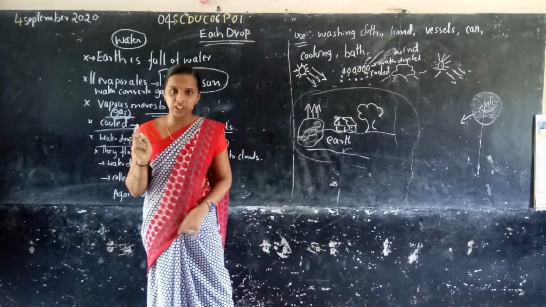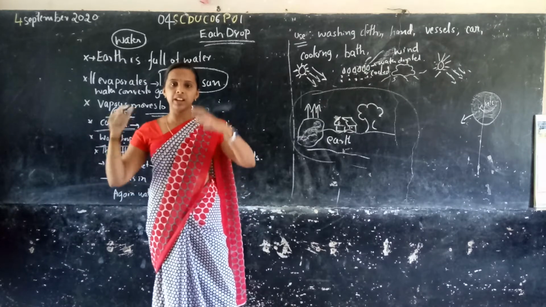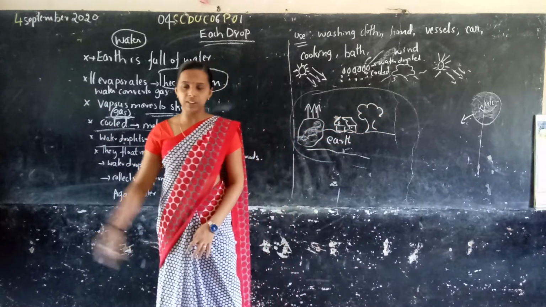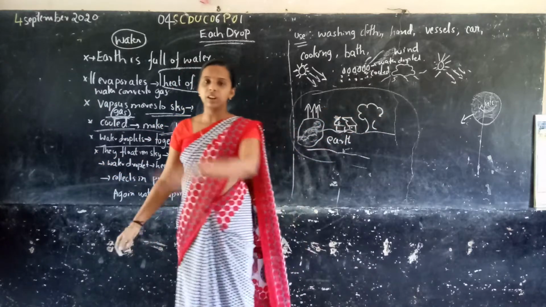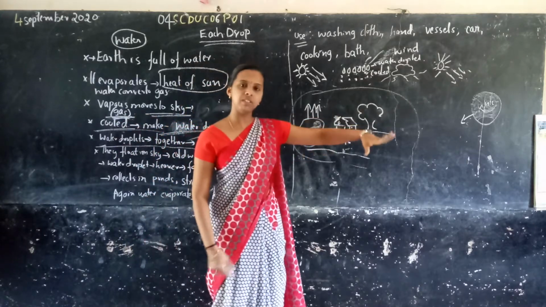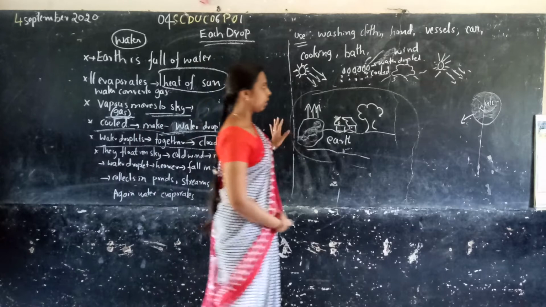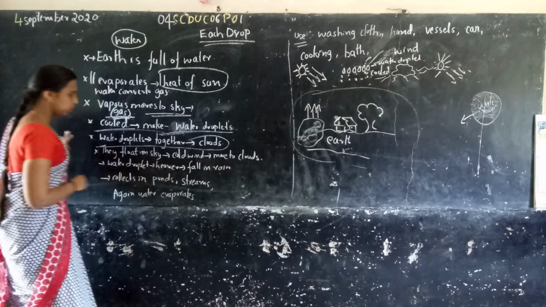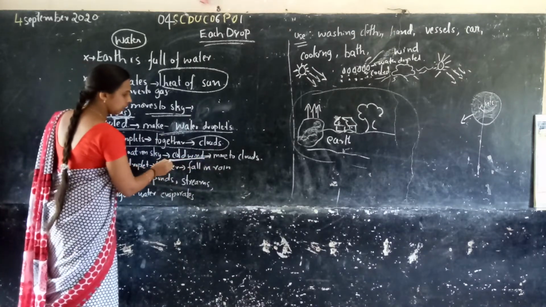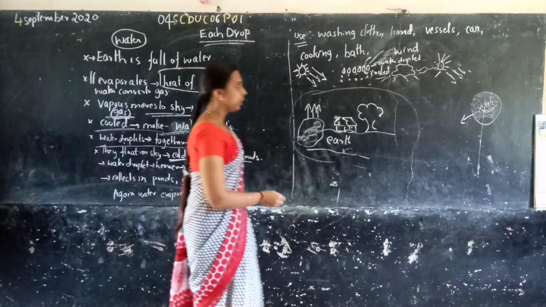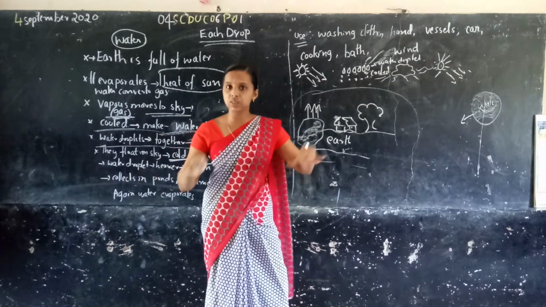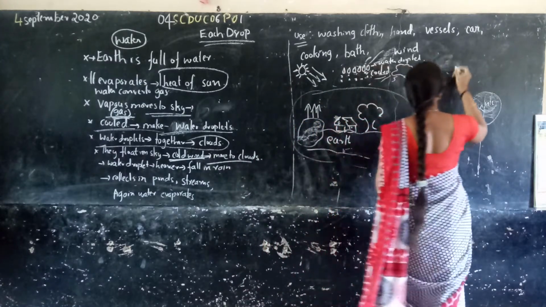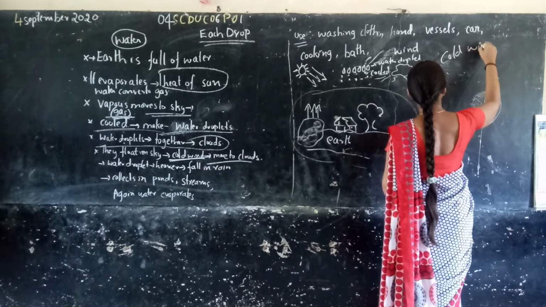Have you seen clouds? Watch the sky in the evening. There are a lot of clouds there. They always float. They move with the wind, in the direction the wind moves. When the wind passes this way, the cloud floats this way. Then, when the cloud is moved, what happens? The cold wind comes towards the cloud. This is the cold wind.